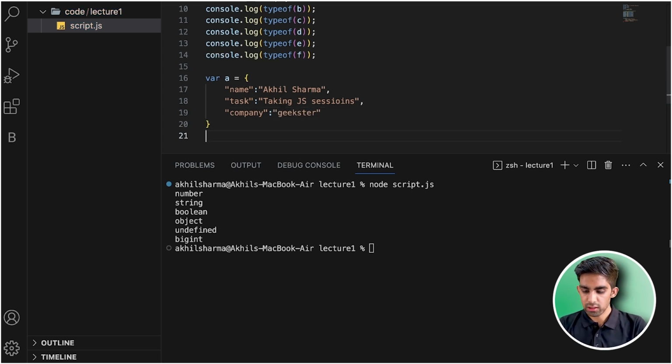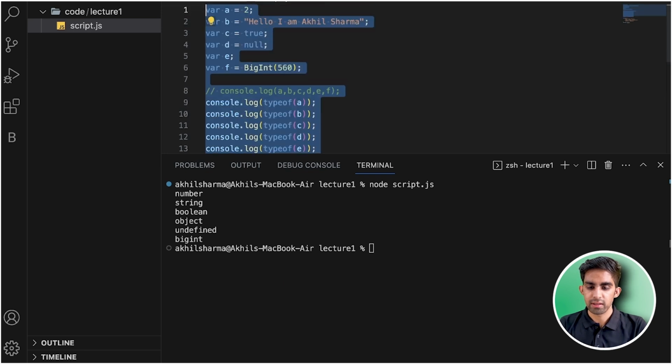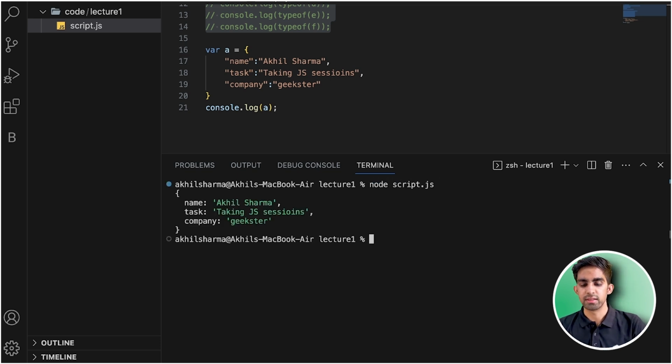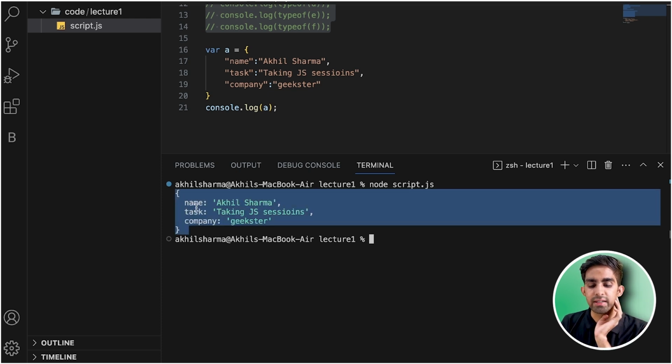Now how to check this? Just do console.log of this E, team. Obviously, let me comment out everything that I have done for you. Comment this. Now exit, clear this as well, team. Now I just need to write node script.js, and you can see the object that I have mentioned.